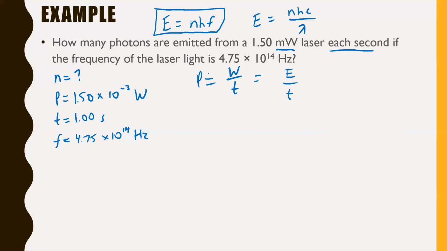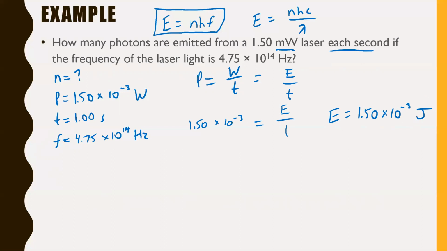Well, what do you know? We know what power is. We know what time is. We can therefore find energy, no problem, right? So we can say power is 1.50 times 10 to the negative 3, and this is going to equal energy over our time, and we actually are going to use 1 second. Your energy is 1.50 times 10 to the negative 3. And instead of that being in watts now, we would say that that's now in joules. Cool. All right, so we know our energy.